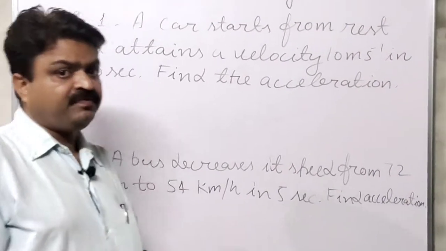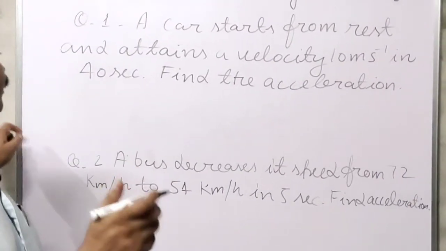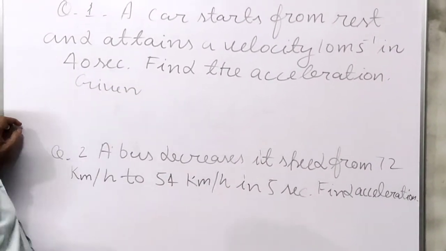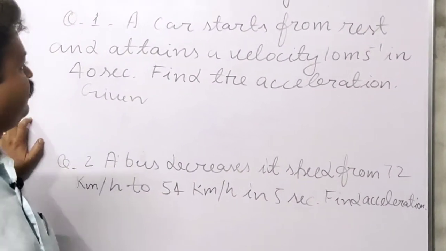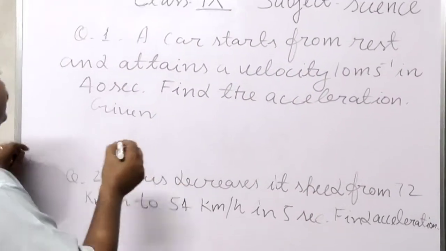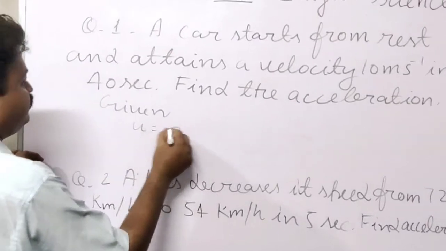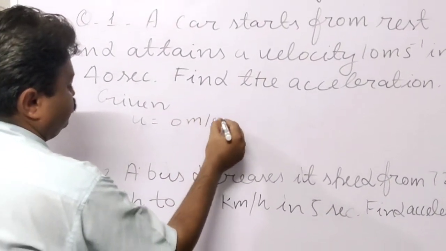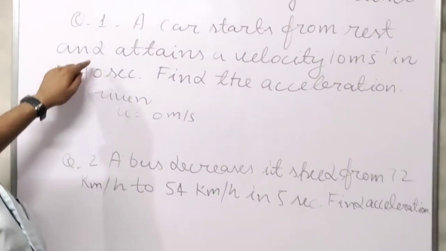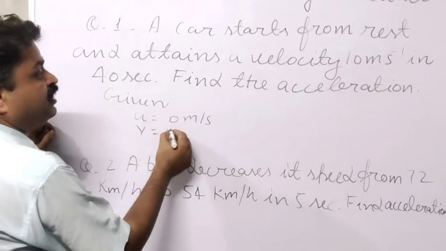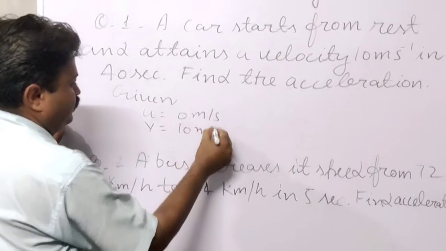So in this, first what we will do is write the given, students. And what is given in this? A car starts from rest. It means the initial velocity is given, and it is 0 meters per second. And attains a velocity, meaning the final velocity is given, it is 10 meters per second.